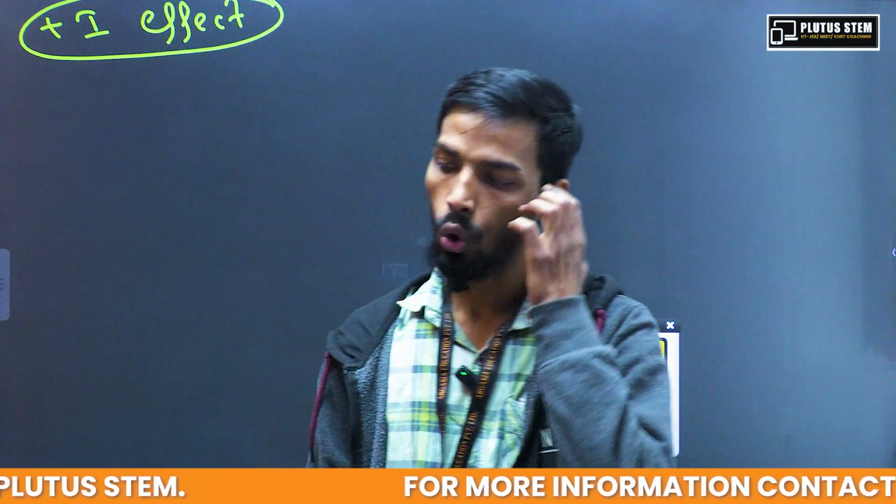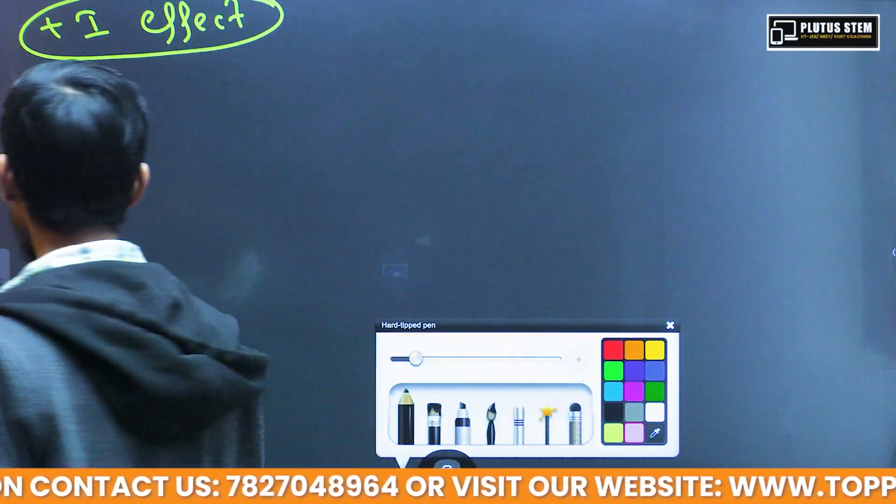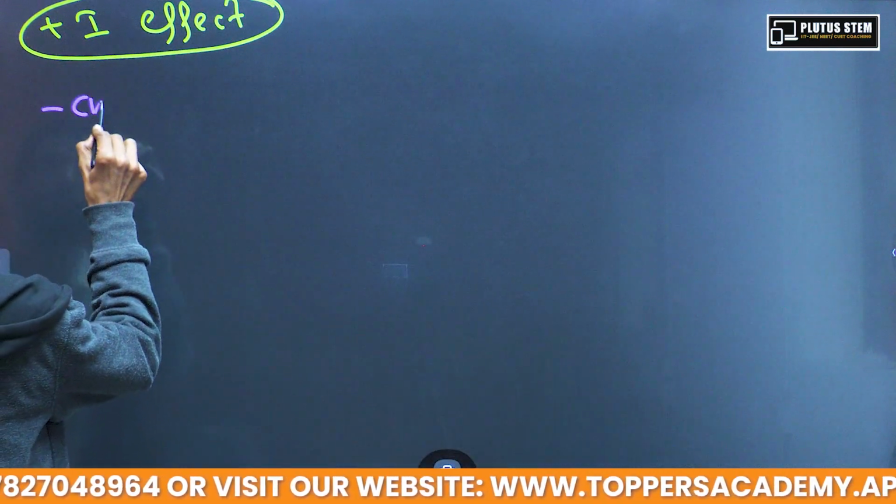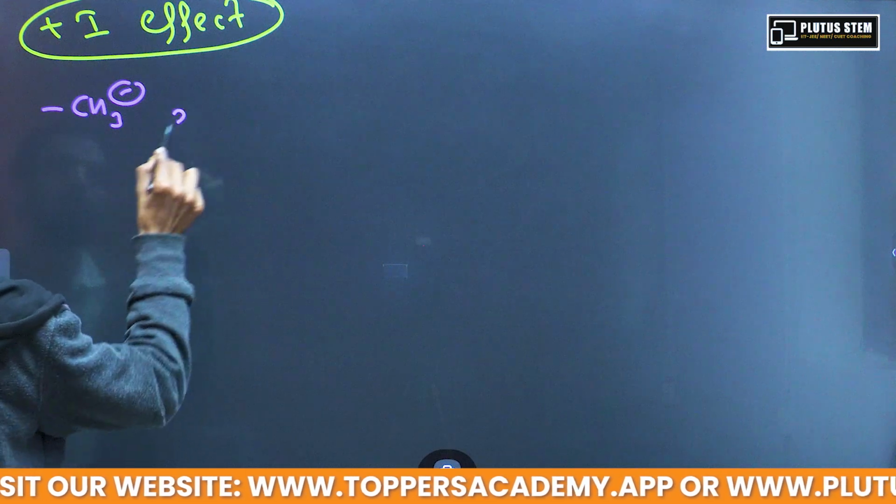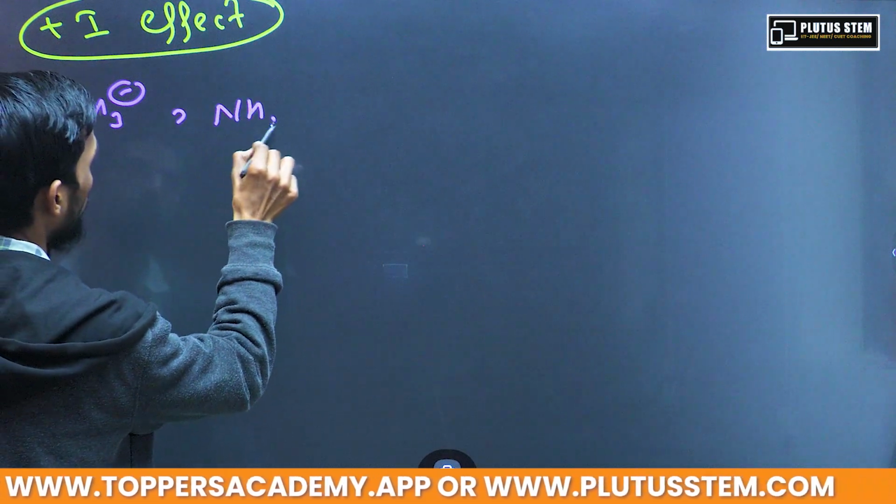Then I will also give a trick to remember all of these. Plus I effect: CH3 negative, NH2 negative,